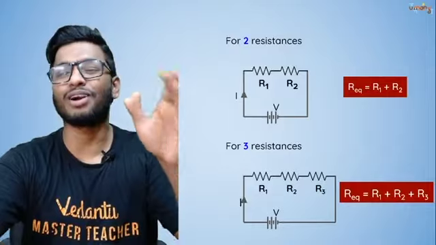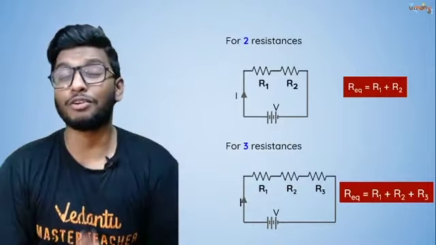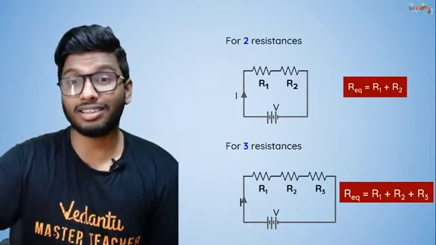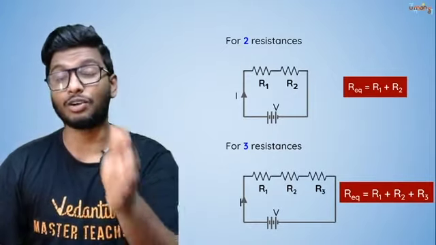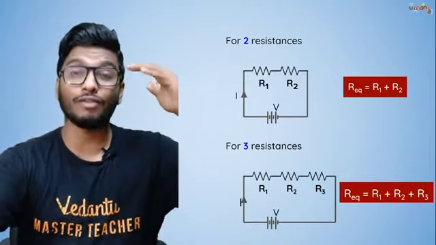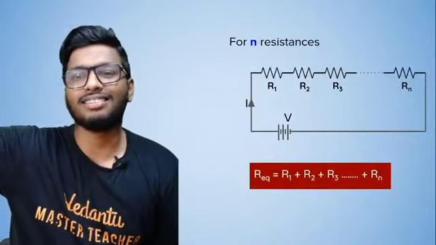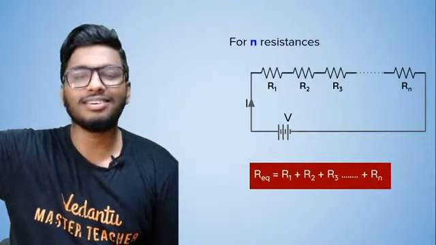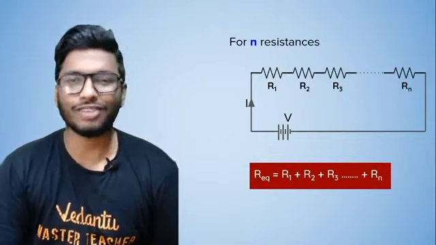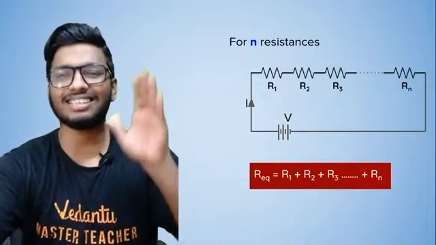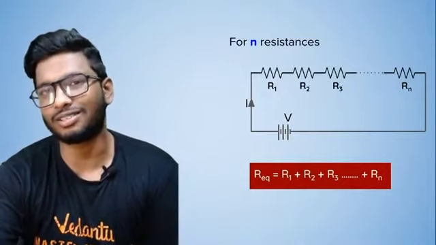All right, so that is what we have seen. If in case you have, let's say, 3 resistances in the same circuit, then it will be R1 plus R2 plus R3. If you have 4, R1 plus R2 plus R3 plus R4. If you have n number of resistors, it will be R1 plus R2 plus R3 and so on, up to Rn. Just put in the values and you'll find the answer. In series, it's basically the sum of all the resistance offered, as simple as that.